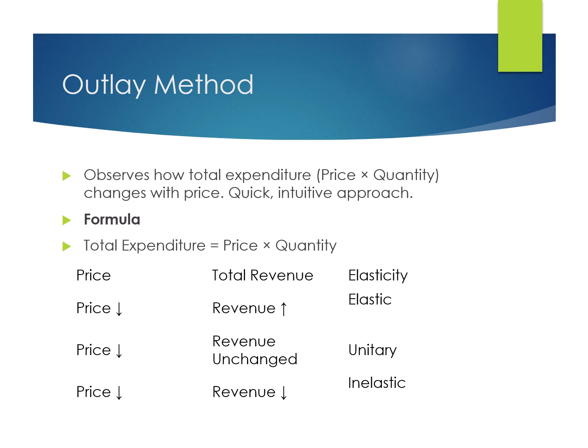Now the second method is the outlay method. This method is also called the total expenditure method. According to this method, total expenditure equals price multiplied by quantity. We observe how total expenditure changes when price changes. If price falls and total expenditure increases, demand is elastic. If price falls and total expenditure remains unchanged, demand is unitary elastic. If price falls and total expenditure decreases, demand is inelastic. This method is easy to understand because it focuses on consumer spending behavior.